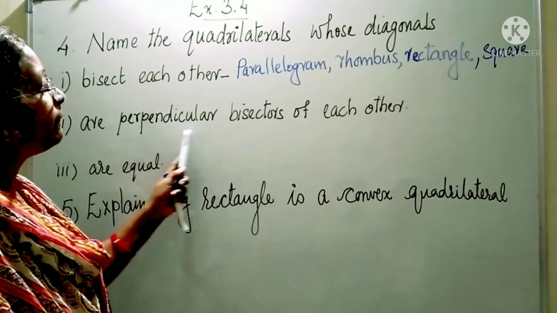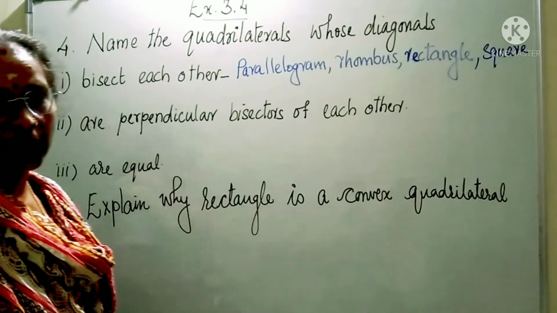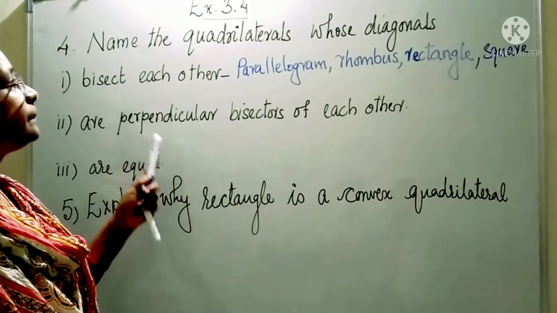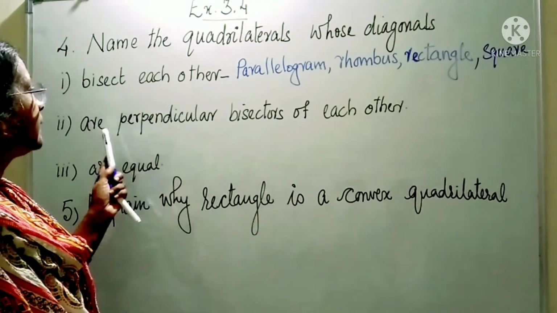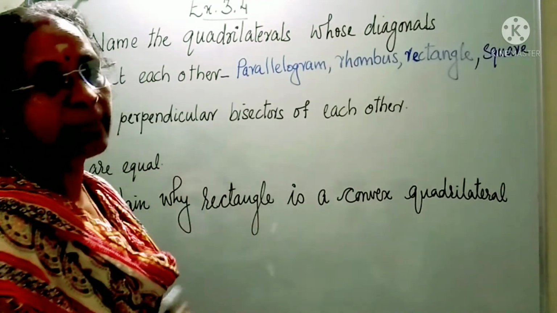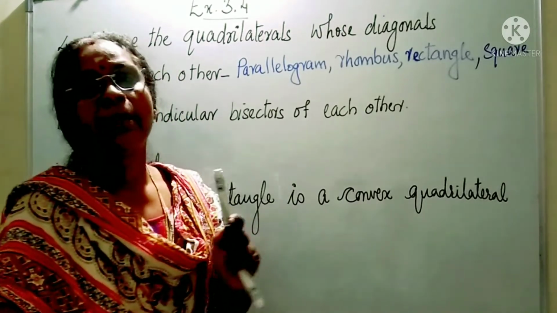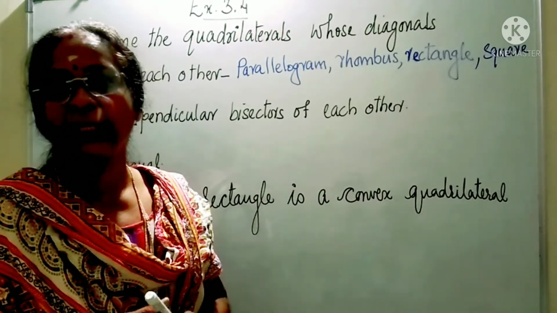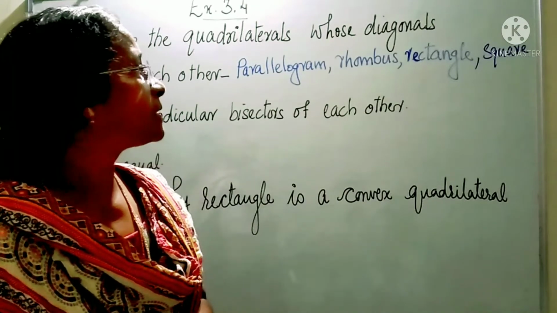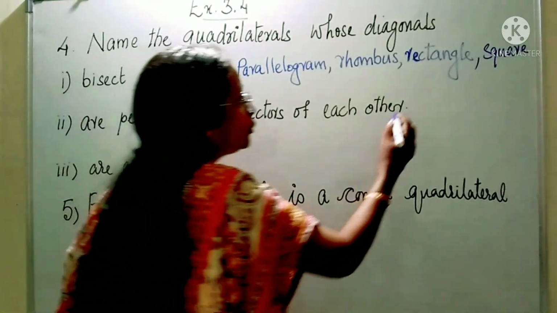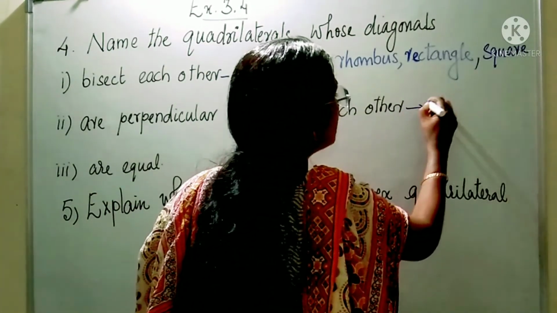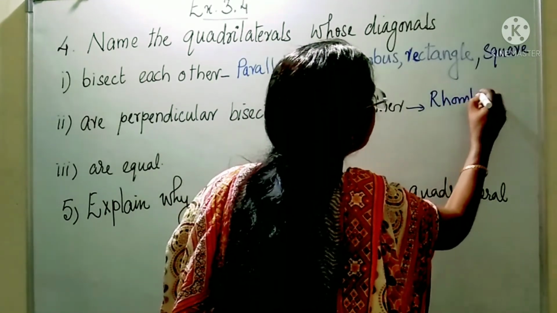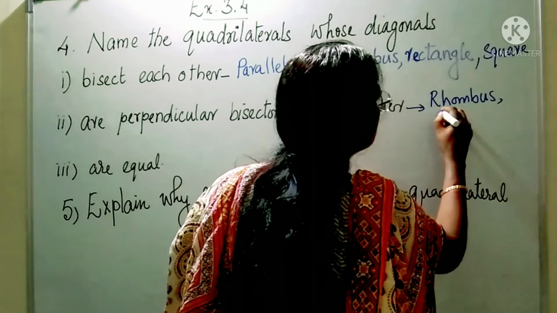Now in which two quadrilaterals are the diagonals perpendicular bisectors of each other? Perpendicular bisectors means they bisect each other forming 90-degree angles. Which ones? Two of them are there. Which are they? Rhombus and square.